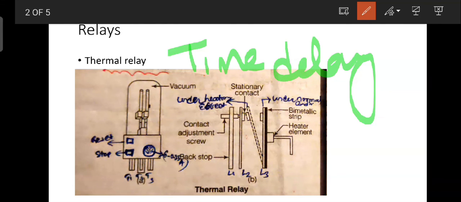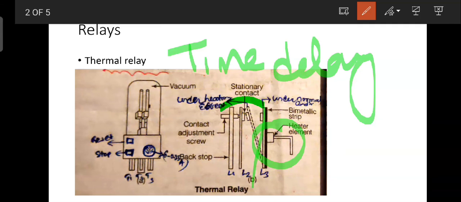Then in this figure, the bimetallic strip is being heated by means of a heating coil or element, which is supported through a current transformer. Here it is not shown in this figure, but there is a current transformer connected with this. So the strip is being heated, and the relay contacts are closed, which completes the operation of the relay.